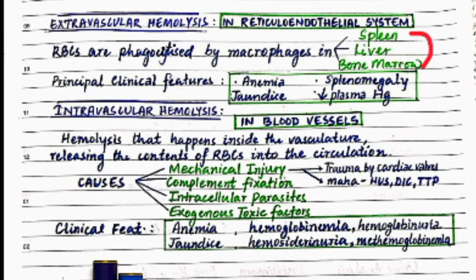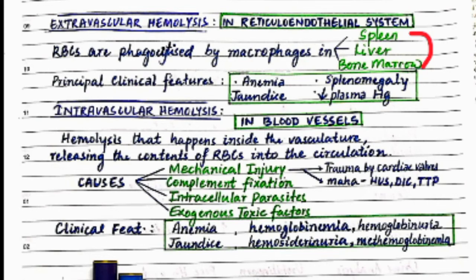The principal clinical features here are anemia, obviously, and then jaundice because of excessive unconjugated bilirubin, and then splenomegaly because all this extravascular hemolysis is occurring in the macrophages of the spleen mostly, so there is splenomegaly, and as I said previously, decrease in plasma haptoglobin.